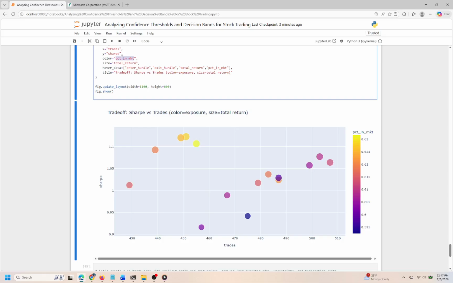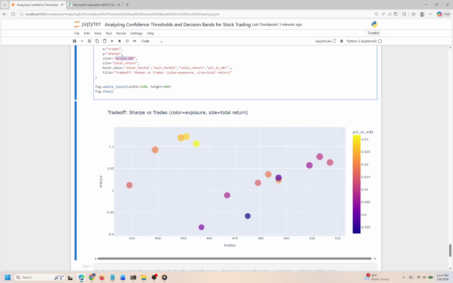When interpreting this scatter plot, we should consider how these variables interact. For example, a high number of trades combined with a low Sharpe ratio may indicate a potentially risky strategy that requires careful evaluation. However, it's also important to remember the potential for outliers or misleading correlations, which could skew our interpretations. This means taking a measured approach when drawing conclusions from the visual data.